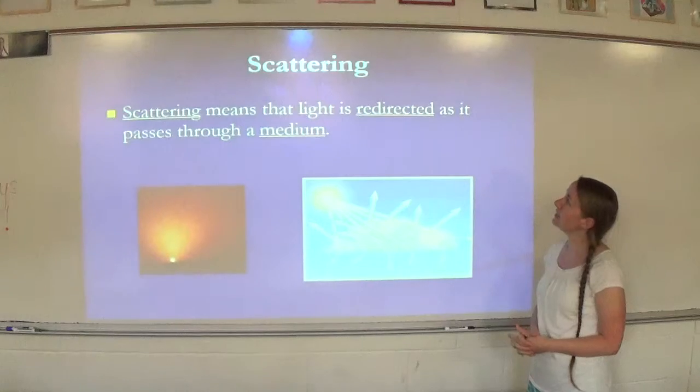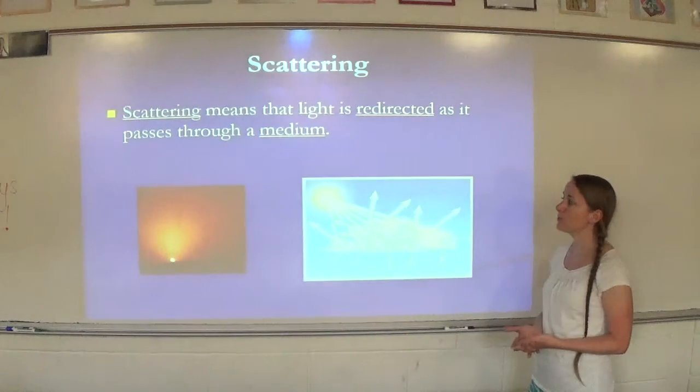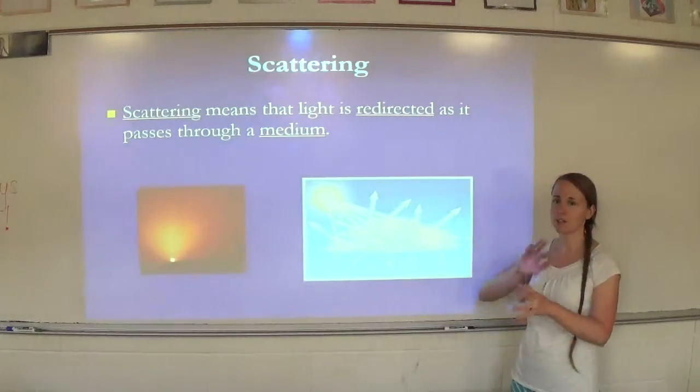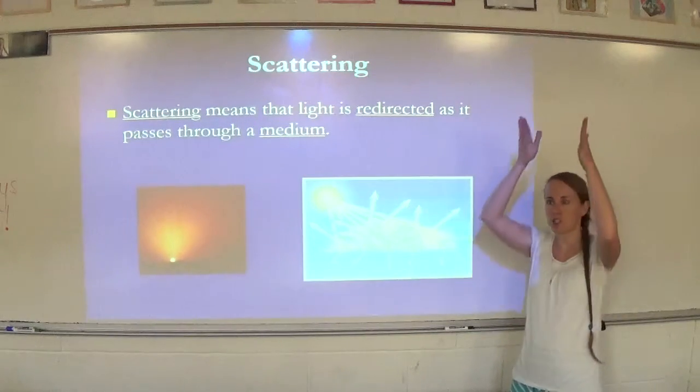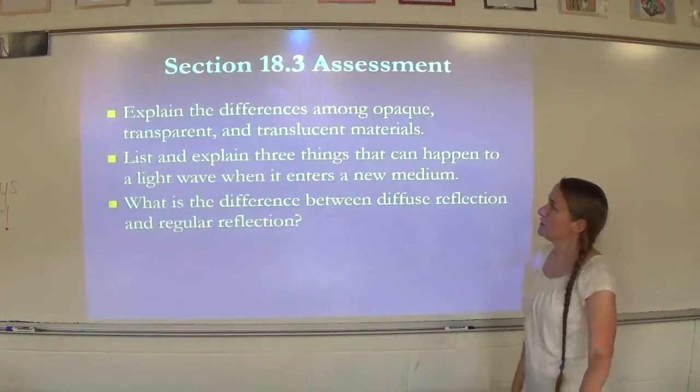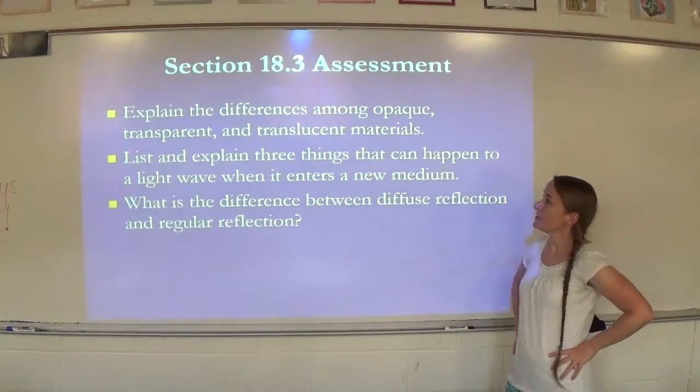Scattering means that light is redirected as it passes through a medium. So for example, when sunlight is passing through the clouds, it's just scattered in all different directions, so you don't see that beam of light that you normally would. So, that was quick. Section assessment.